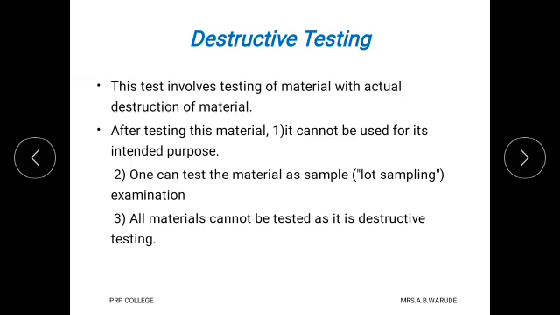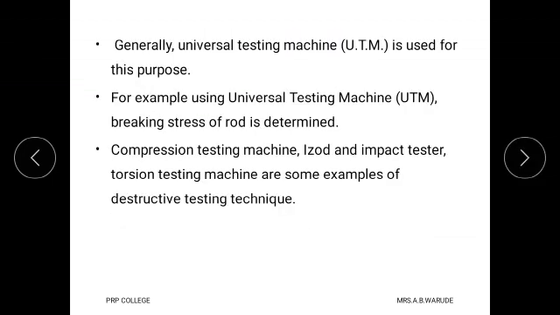Then one can test the material as a sample, and that is called as lot sampling examination, because here all materials are not tested, as it is with the actual destruction of material. See here all materials cannot be tested as it is destructive testing method.